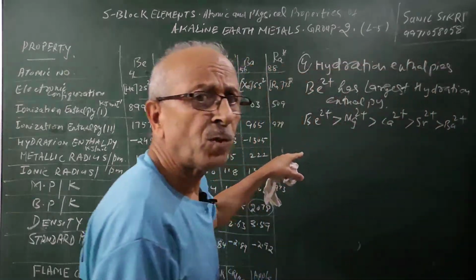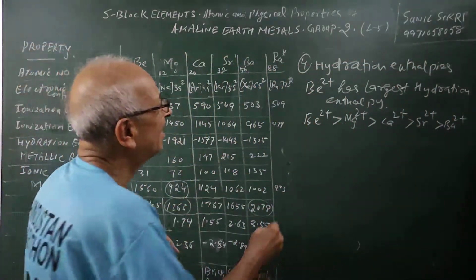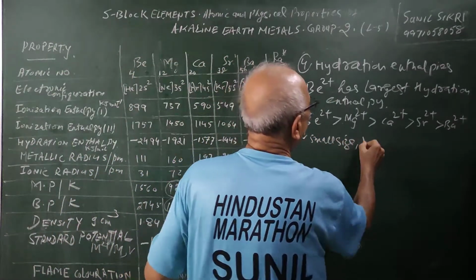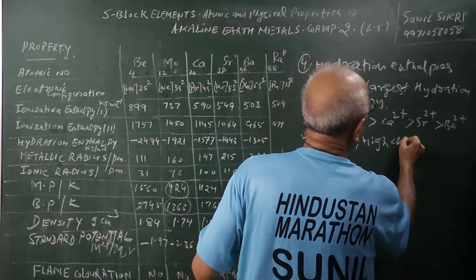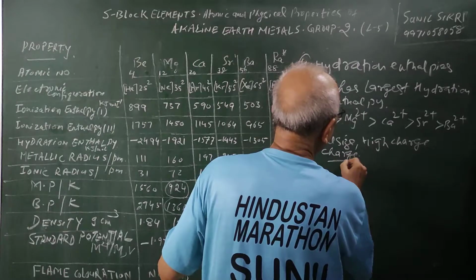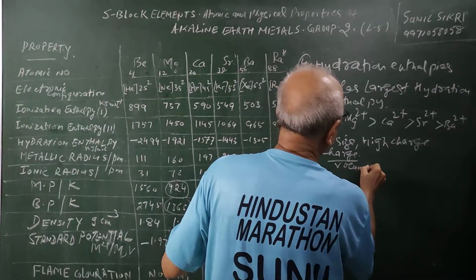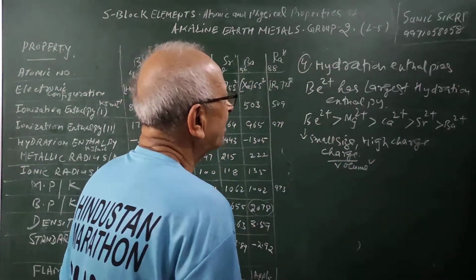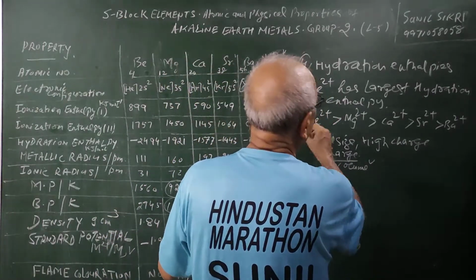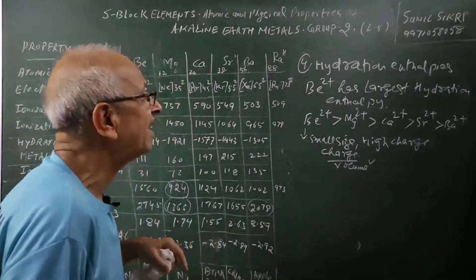So beryllium 2+ has a small size and high charge. That means the charge by volume is the highest. Charge density is the highest for Be2+. Charge density is the highest for beryllium 2+. So it has the highest hydration energy.